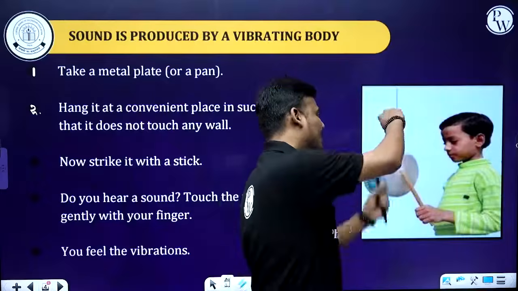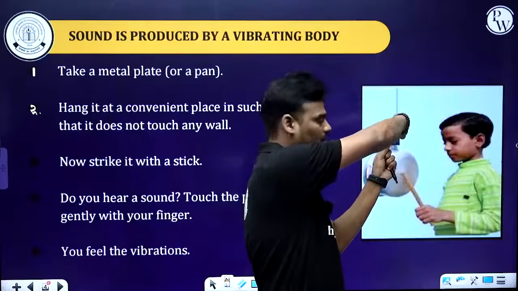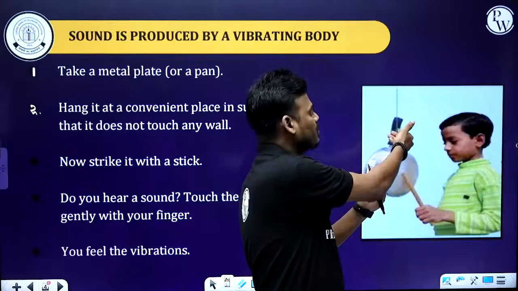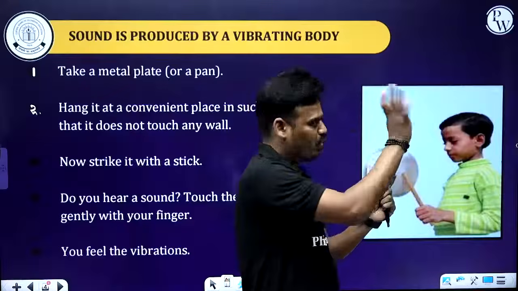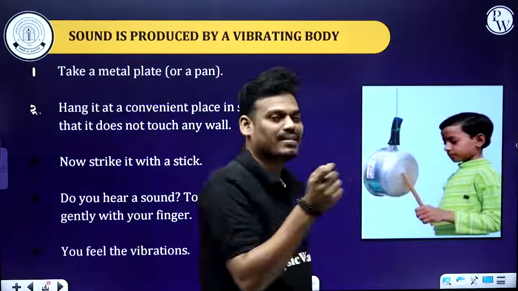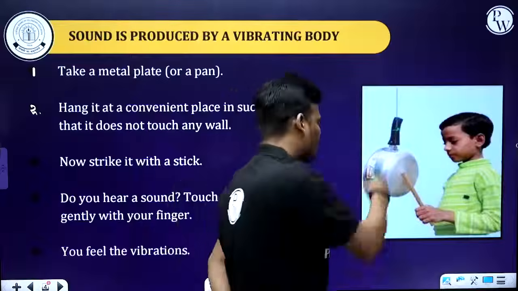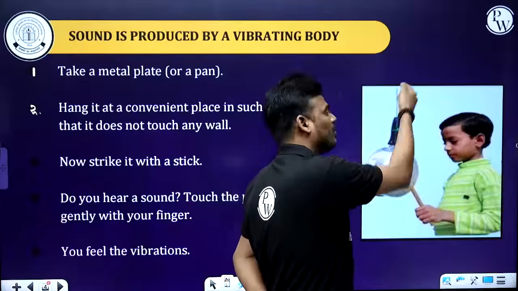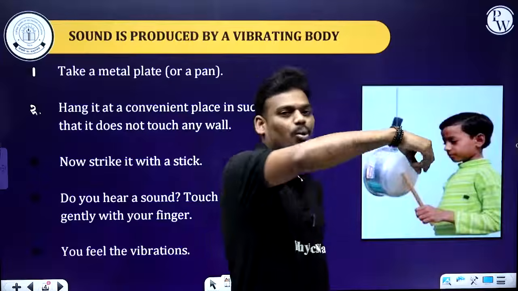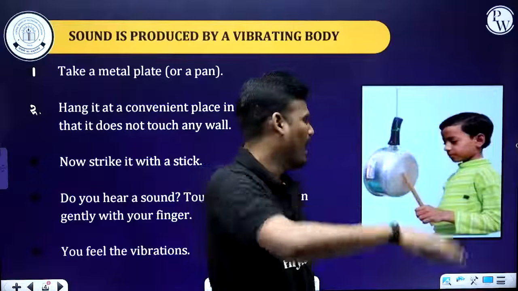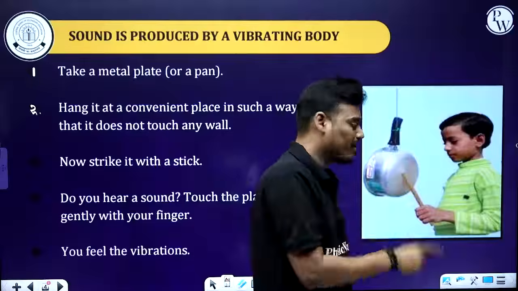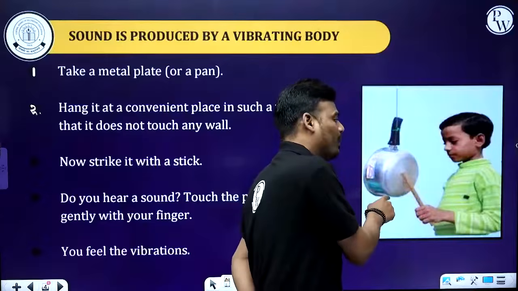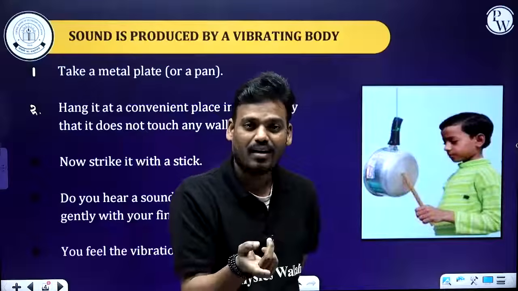This pan is tied with some string. It can be a cloth string or a metallic string, no problem, but try to consider a cloth string. Tie this pan with a string and hang it. After hanging, take care that the pan or metal plate does not touch any walls.